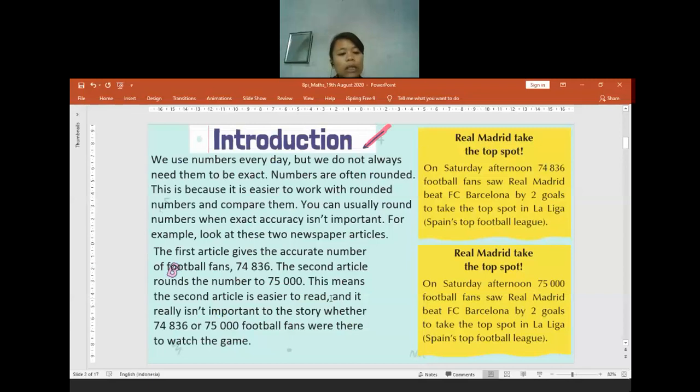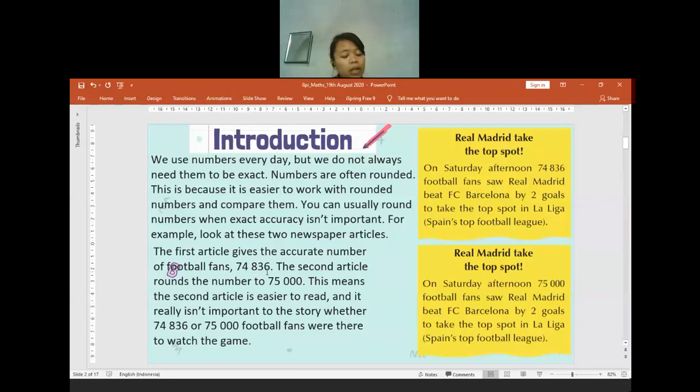Usually in the news, on the TV or in the newspaper, the one who tells the news will not mention the exact number of anything. Like maybe in a football match there are actually 74,836 people as the fans, but it would be hard to mention 74,836.